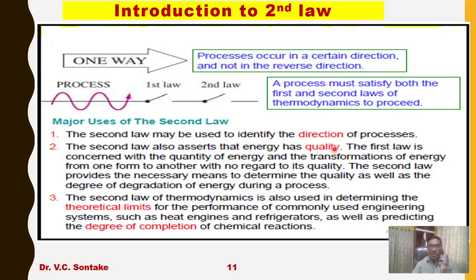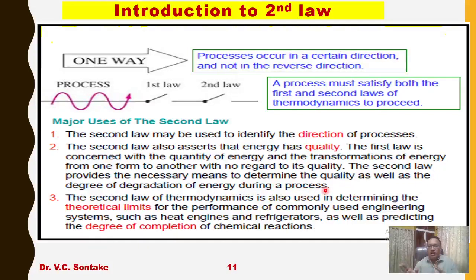This is the important conclusion. The first law is concerned with the quantity of energy and the transformations of energy from one form to another with no regard to its quality, whereas the second law provides the necessary means to determine the quality as well as the degree of degradation of energy during a process.